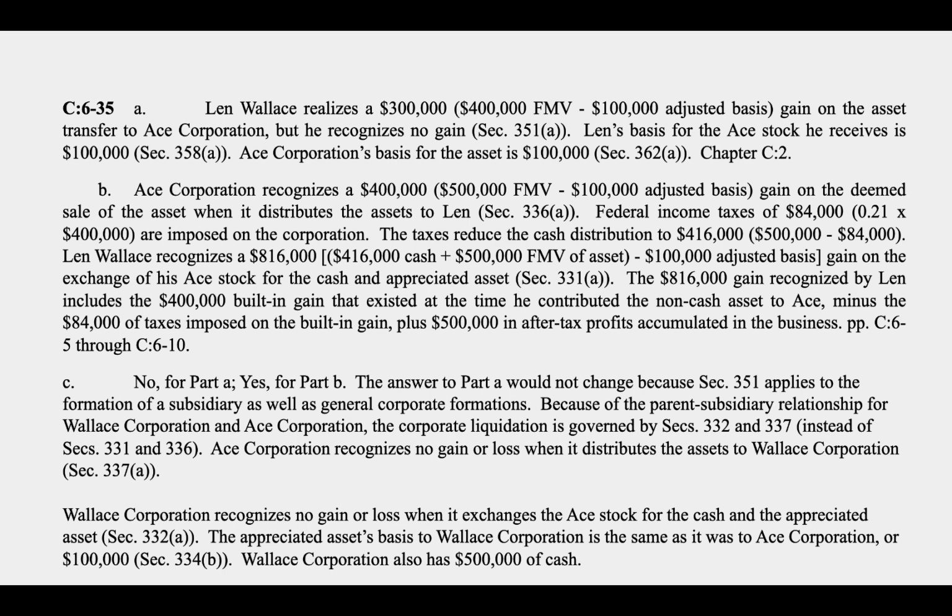Lynn would recognize an $816,000 gain because he receives cash of $416,000 and he receives the asset, which is worth $500,000. So he receives in total $916,000 worth of cash and assets, and he has an adjusted basis in those shares. Remember, we treat this like a sale of our shares for assets. So the gain is $816,000.